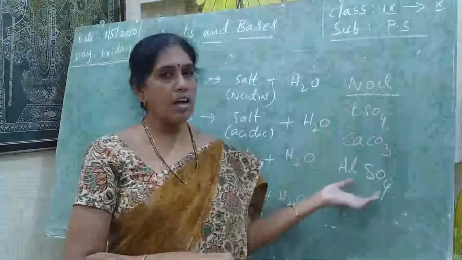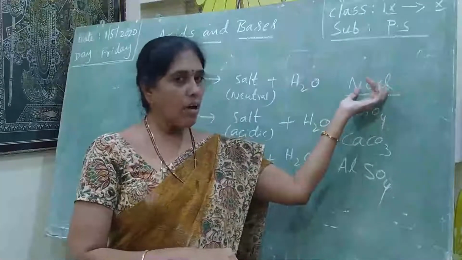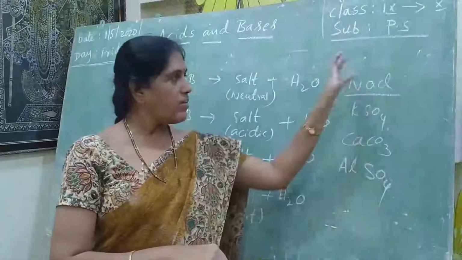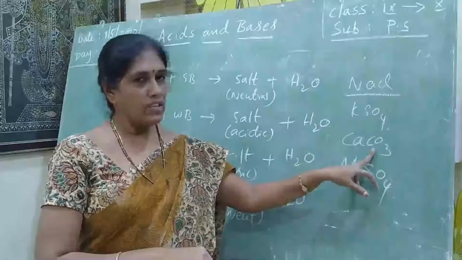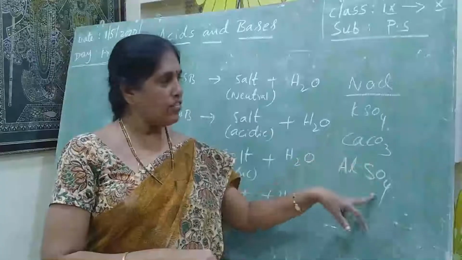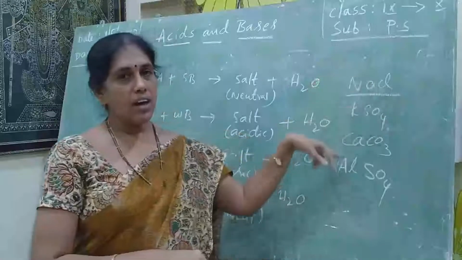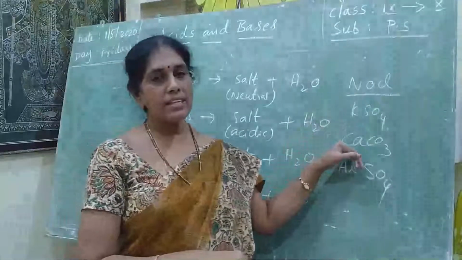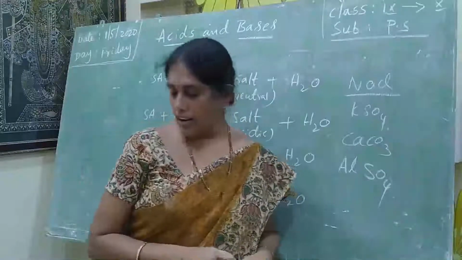So these salts are formed by the combining of these compounds. By that we have to classify which acid and which base: HCl, H2SO4, H2CO3 and H2SO4. Carbonic acid, sulfuric acid, hydrochloric acid. These are the salts. According to the strength of the acids and bases, we have to decide whether it is an acidic salt, basic salt or neutral.